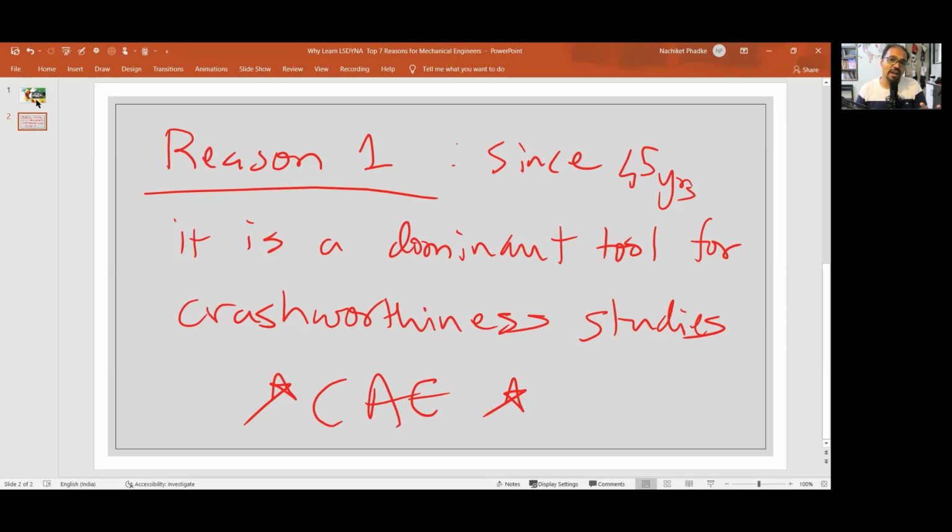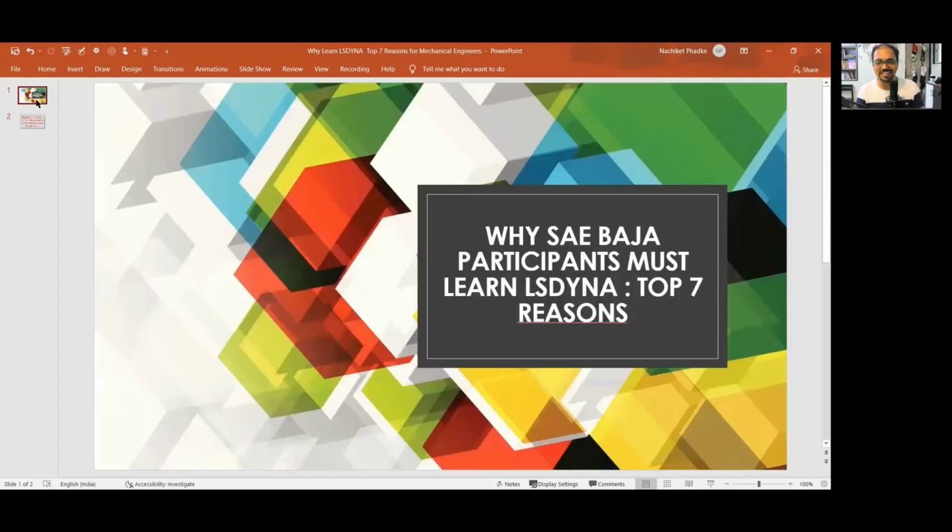Now, why am I talking very specifically to these SAE BAJA guys? The point here is, you are only considering static loading cases in this kind of competition. And it's going to be an over-design most of the time, because we convert a dynamic load into a static equivalent and then we apply a load.